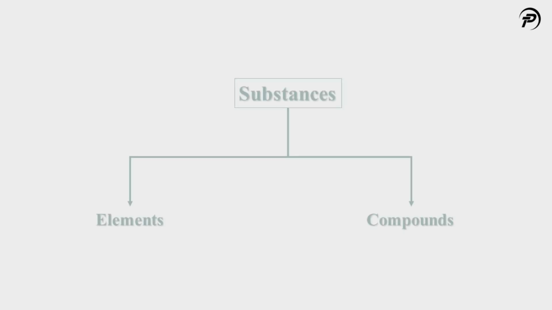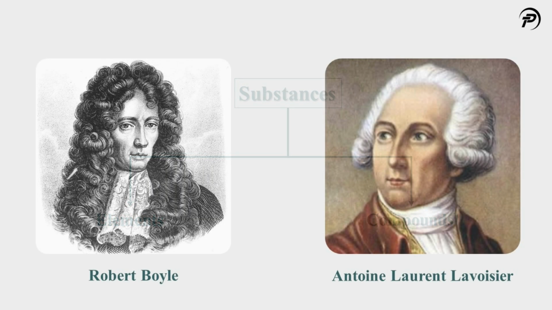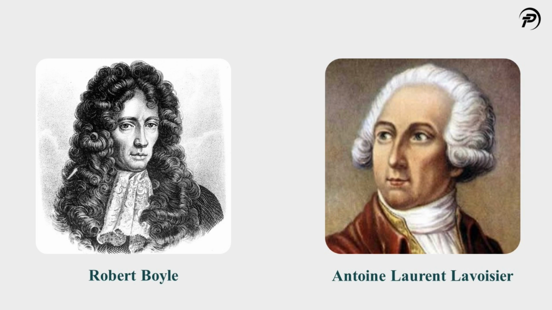On the basis of their chemical composition, substances can be classified either as elements or compounds. Robert Boyle was the first scientist to use the term element in 1661. Antoine Laurent Lavoisier, a French chemist, was the first to establish an experimentally useful definition of an element.